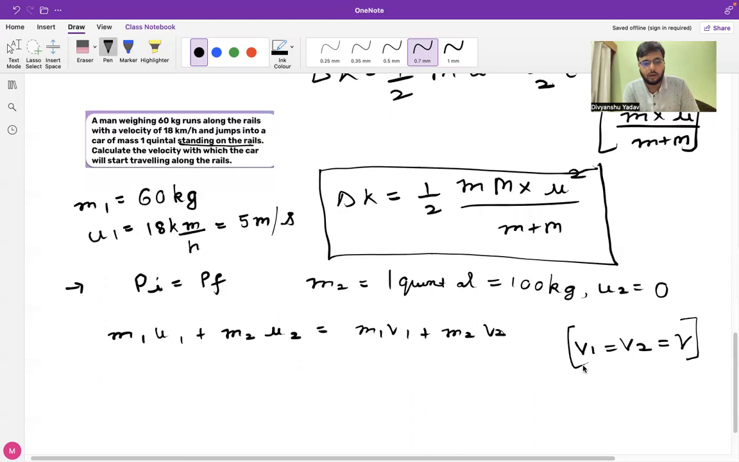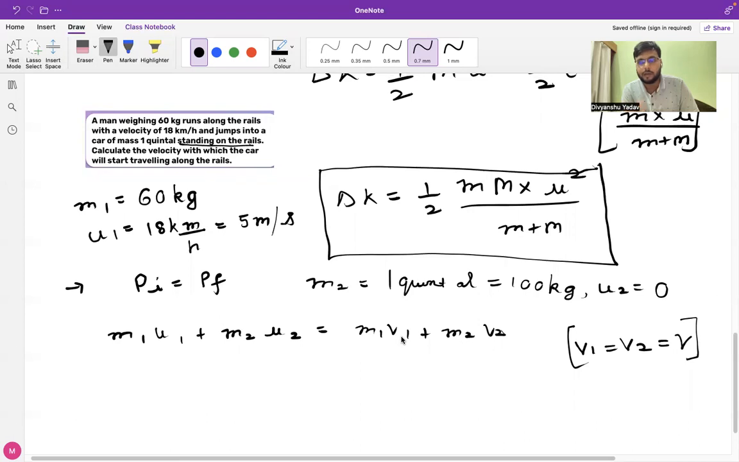The whole point of why v1 and v2 are equal to v is that at the point of collision, the body will possess a single velocity only. A man weighing 60 kg runs along the rails with a velocity of 18 km/h and jumps into the car of mass 1 quintal standing on the rails. In the final condition, once the man has jumped into the car, the values of v1 and v2 will be the same.